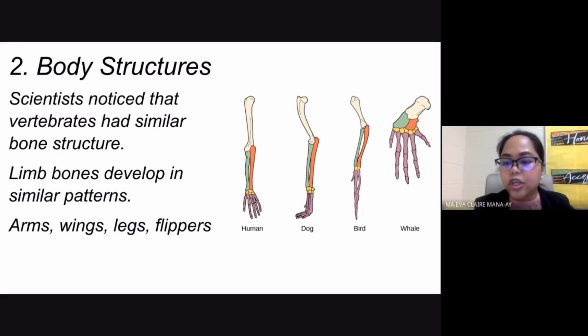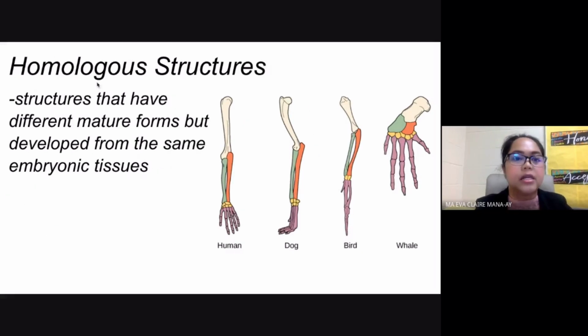Now, under your body structures, we have two terms. The first term that we have here is homologous structures. I've just talked about this. When you say homologous structures, these are structures that have different mature forms. They also have different functions, but essentially they came from the same embryonic tissue. So an example, again, would be your human arm, the dog's limbs, the wings of your bird, the flippers of the whale. Their mature forms and functions are different, but of course, their bone structures are the same. They all came from the same embryonic tissue. That's your homologous structures. Homo means the same.